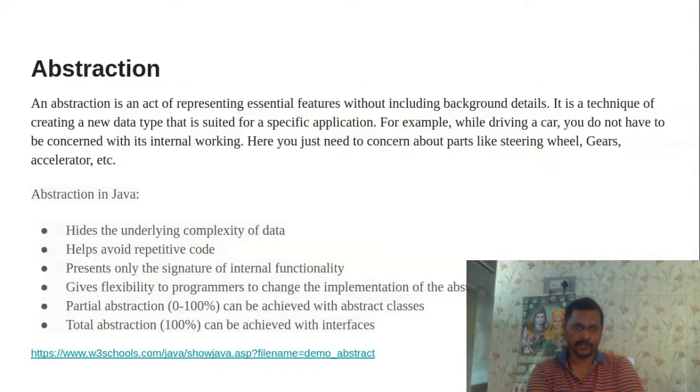How can we achieve abstraction? In the OOPS concept, how does abstraction work and how does it help in Java? Here are a few points I would like to explain. First, it hides the complexity of the data. Whatever is happening in the background, it won't bother us.